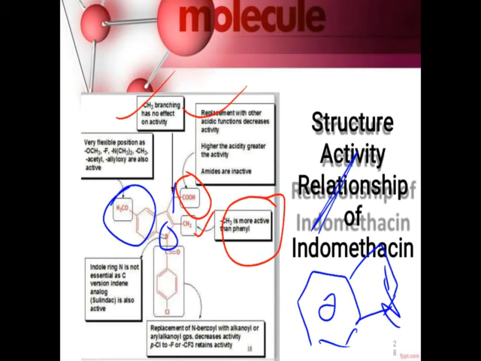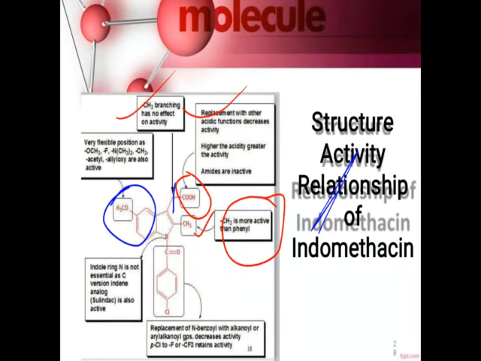Next part. Here, substitution of the N-benzoyl with alkyl or aralkyl groups will decrease the activity. But if the para position has chlorine, an electron withdrawing group, so chlorine or fluorine or CF3, the activity of the drug remains as it is. Okay, so that is the structure activity relationship of the drug indomethacin.